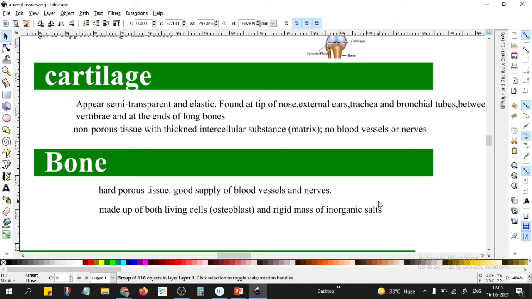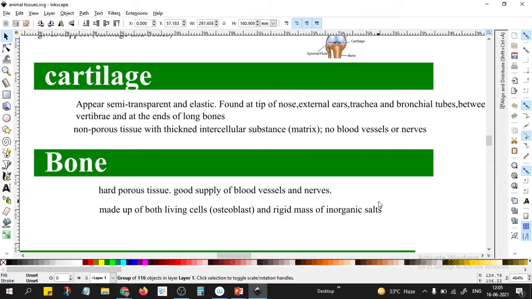What are there? All of you know very well. Bones are having mainly what elements? Calcium is there. Calcium, phosphorus, magnesium, yes, all these things are there. Calcium, zinc phosphates also, magnesium, all these things. So all of these things are going to give the strength, solidness to the bone.